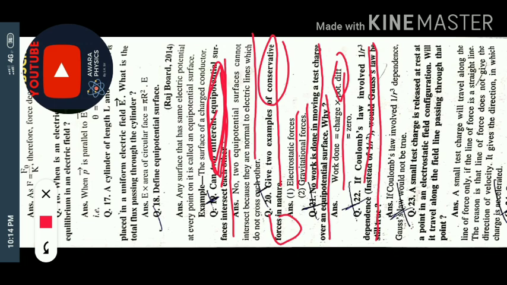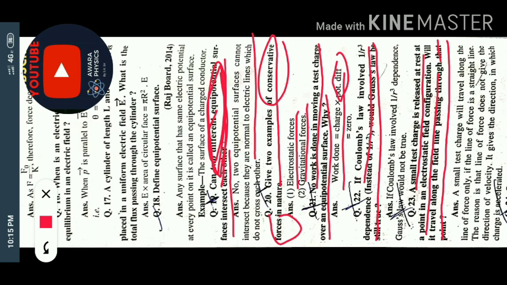A small test charge is released at rest at a point in an electrostatic field configuration. Will it travel along the field line passing through this point? See, we are taking a test charge and it is moving according to the line of force.